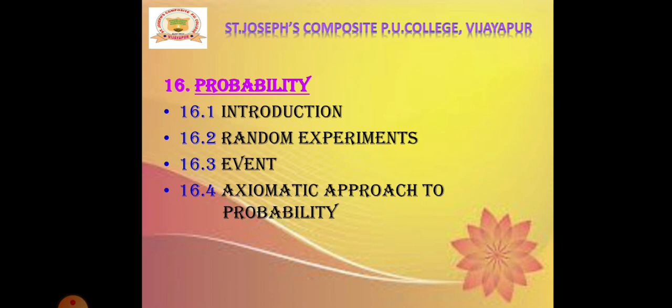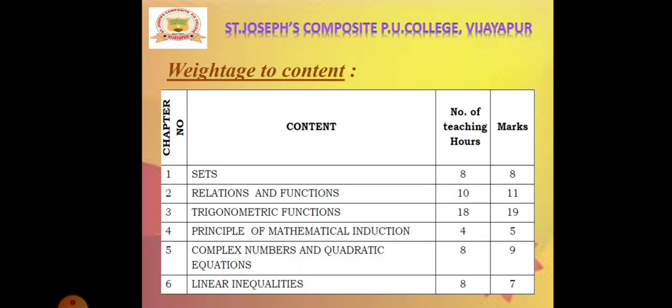Under this chapter, we are going to learn about random experiments, events, and axiomatic approach to probability. So, these are the 16 chapters we have in the Mathematics PUC first year syllabus. Next, we will know about the weightage of each chapter. This table shows the number of teaching hours and marks as well.